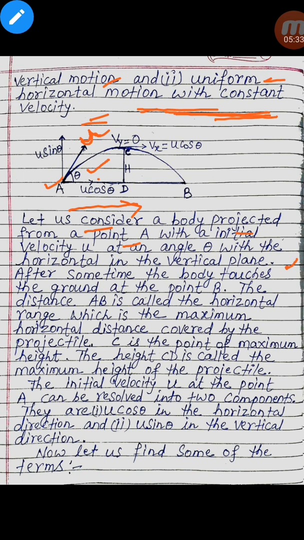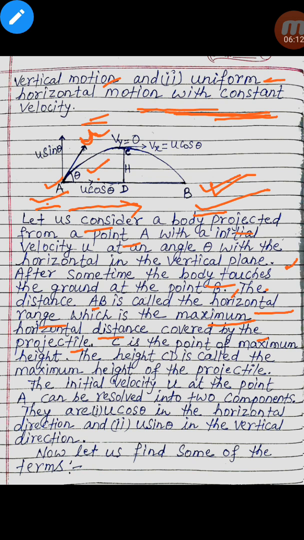After some time the body touches the ground at the point B, and the distance AB is called the horizontal range, which is the maximum horizontal distance covered by the projectile.